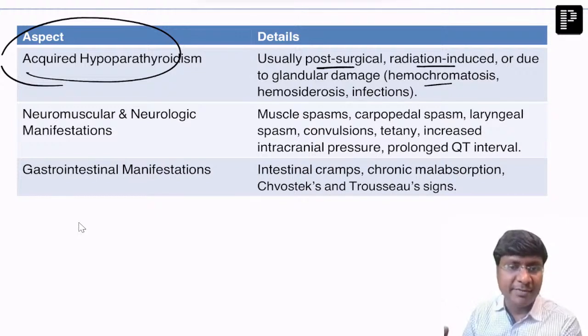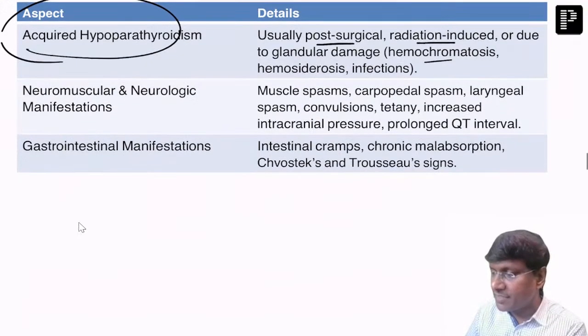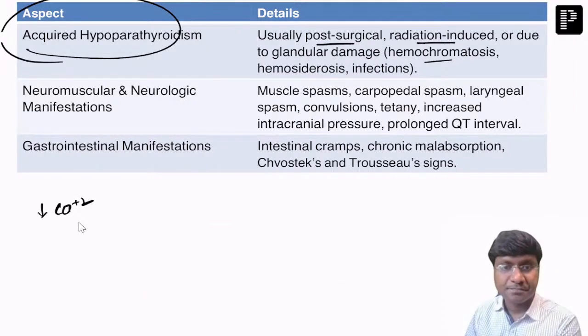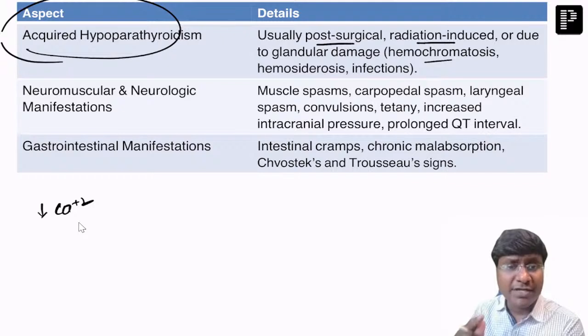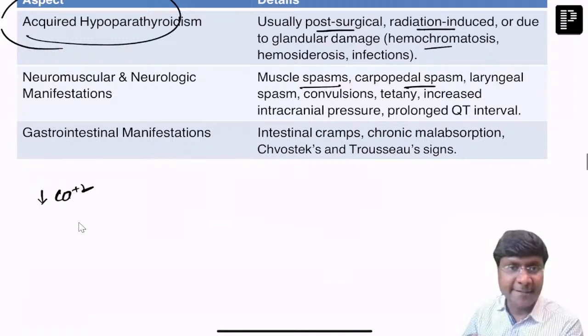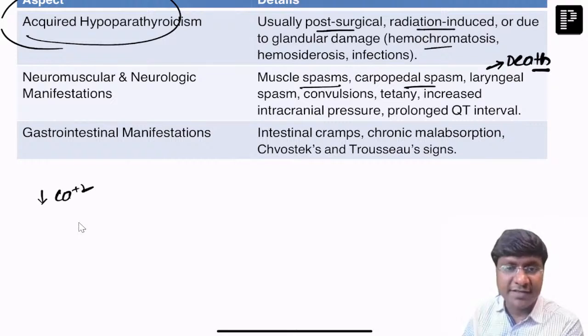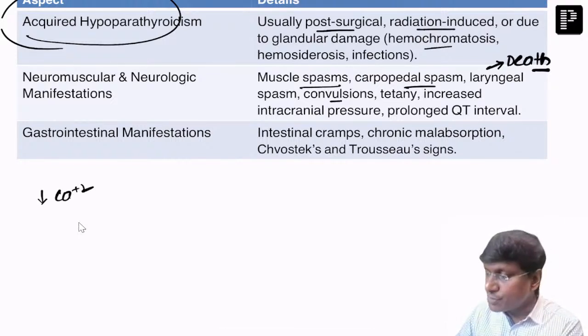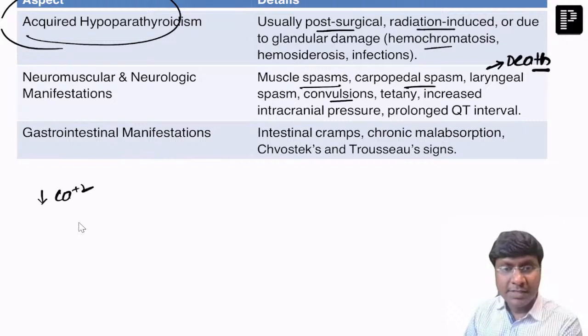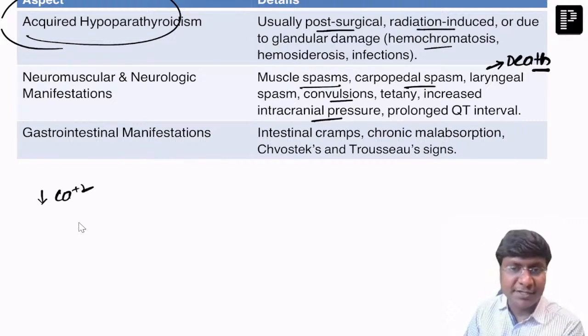What will be the clinical symptomatology in these patients? Basically, the clinical features are mainly due to hypocalcemia, right? So there will be neuromuscular manifestations. There will be muscle spasm, and carpopedal spasm resulting in tetany, right? And the cause of death in these patients is due to laryngospasm. These patients also will develop convulsions, and there is also raised intracranial pressure.